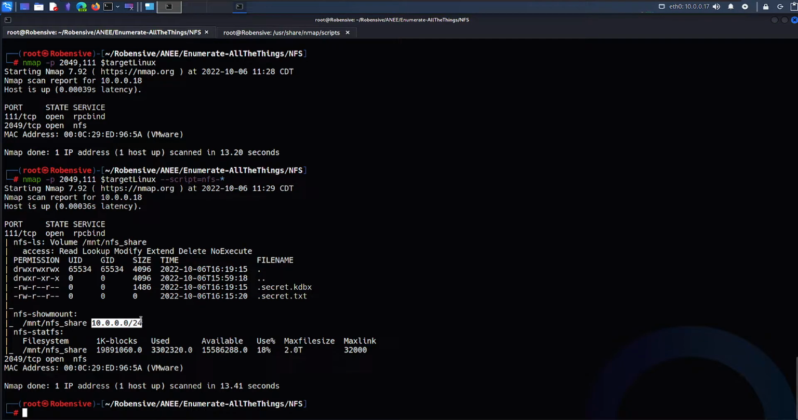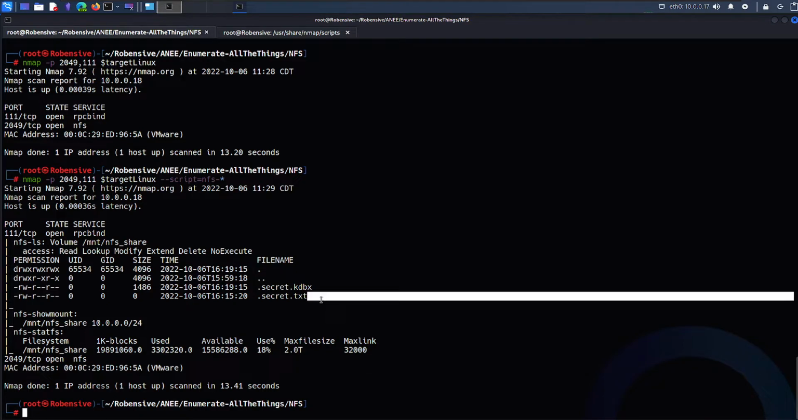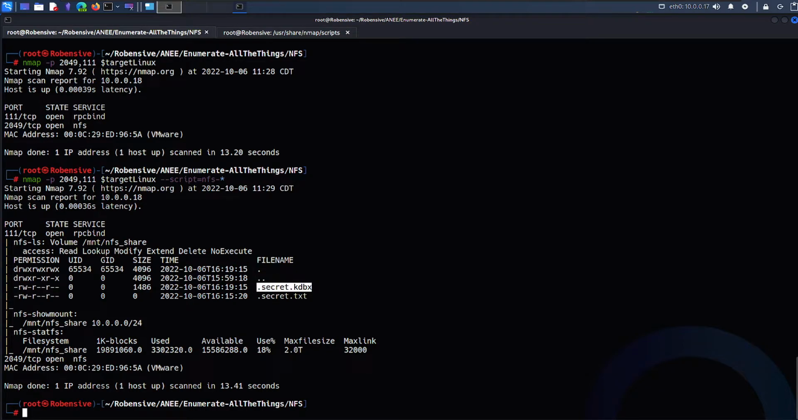So this showmount output displays the internal configuration. It says that for this specific network, access is allowed, right? Other things are also displayed here that are quite informative, like it displays some internal kdbx file. I'll get back to you on this kdbx and secret file, but what I can see is that by just using Nmap, we have some good enumeration, right?